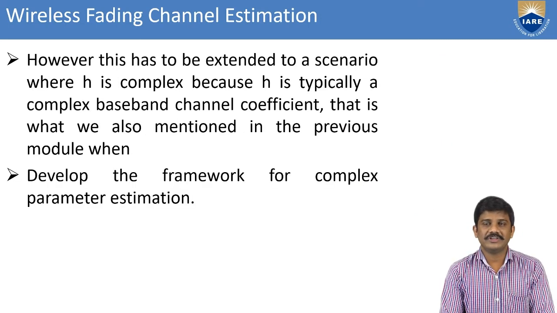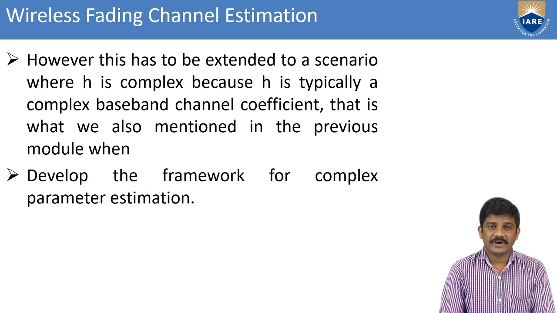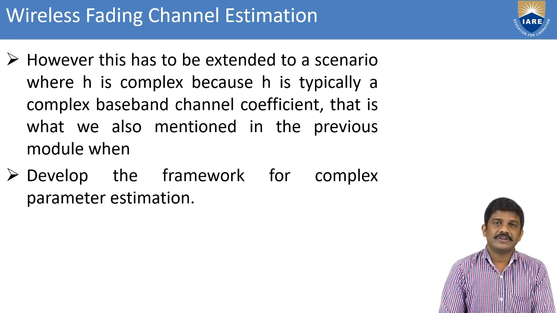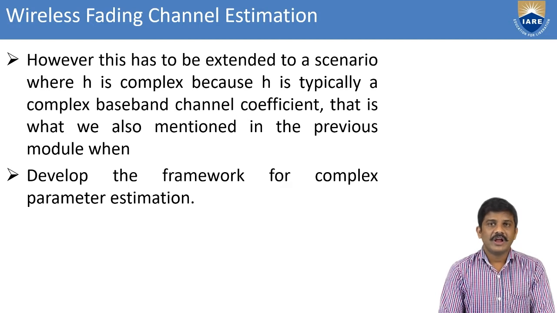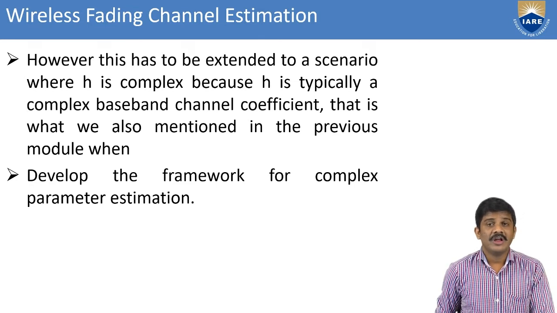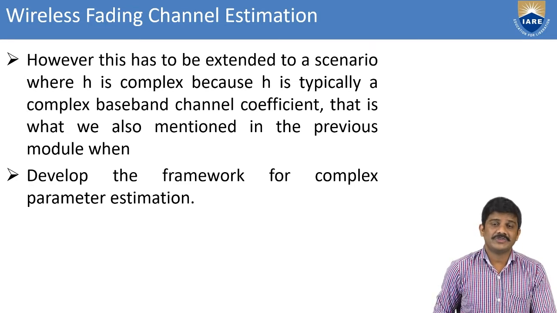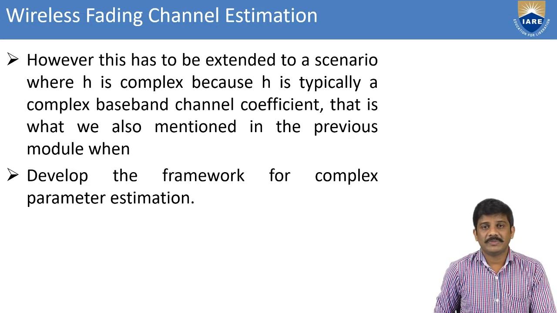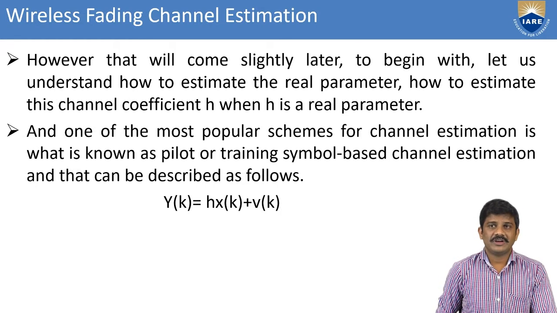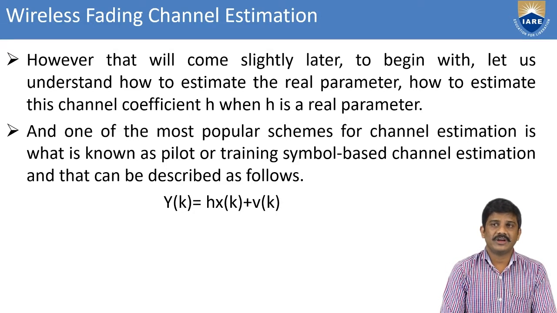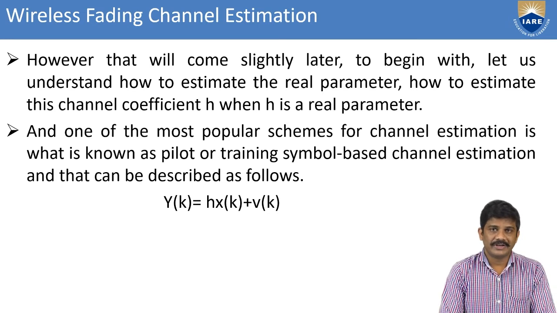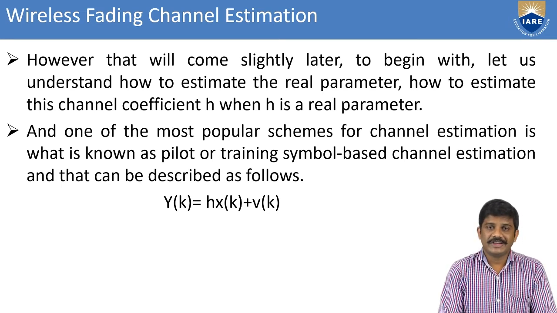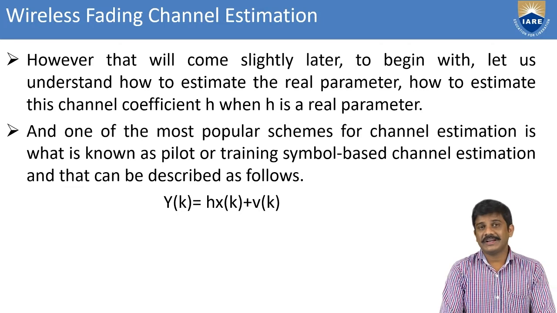However, this can be extended to the scenario where we can find out the typical channel coefficient, that is a complex baseband channel coefficient. And we also mentioned in the previous module the framework of channel estimation in the maximum likelihood estimation. We can sometimes go for the likelihood estimation, then only we compute the maximum likelihood estimation. This comes slightly later. Then we can consider how to estimate the real parameter, how to estimate the channel coefficient. Whenever you consider the channel coefficient h, that is a real parameter.